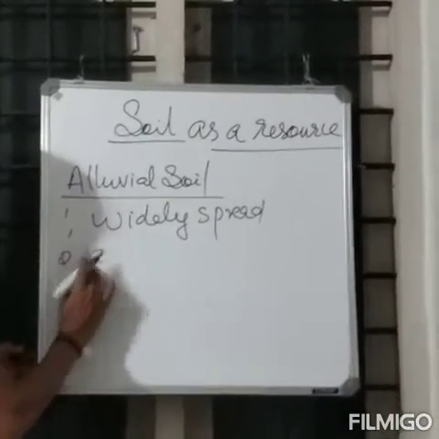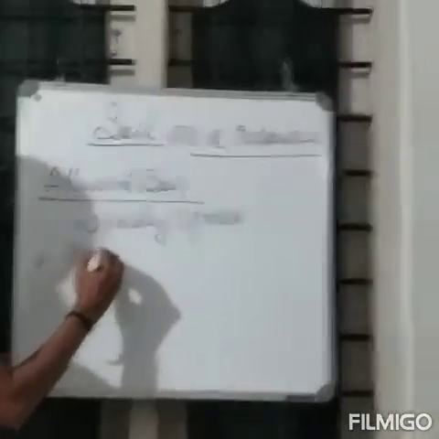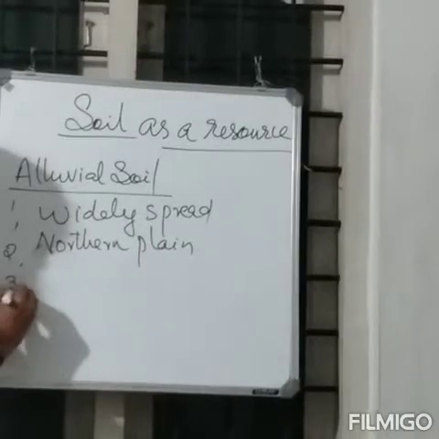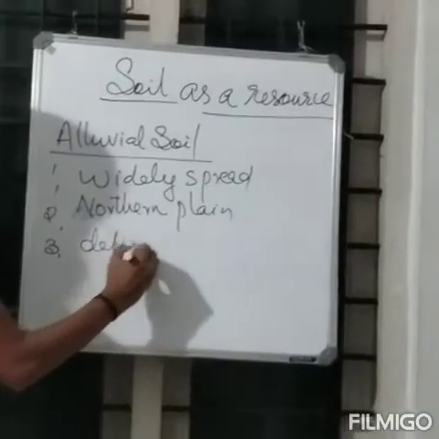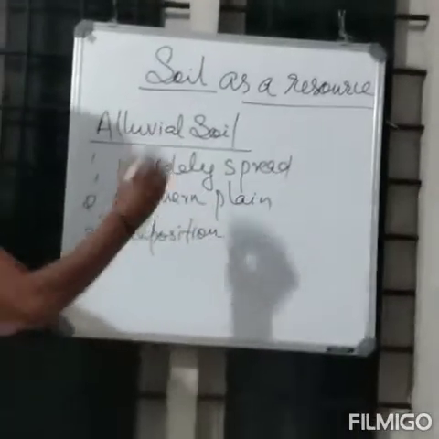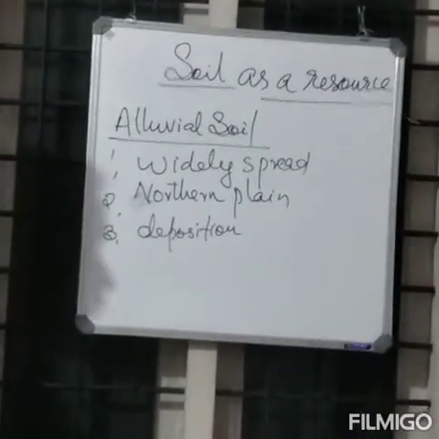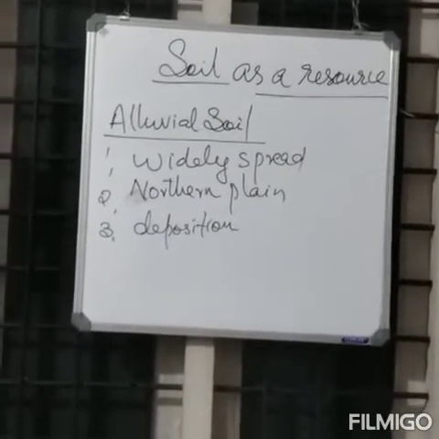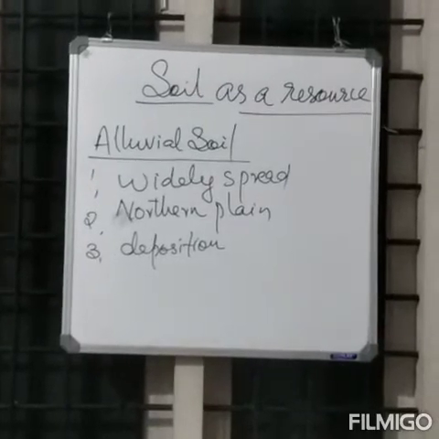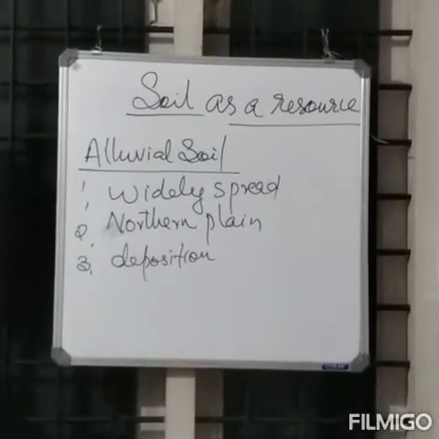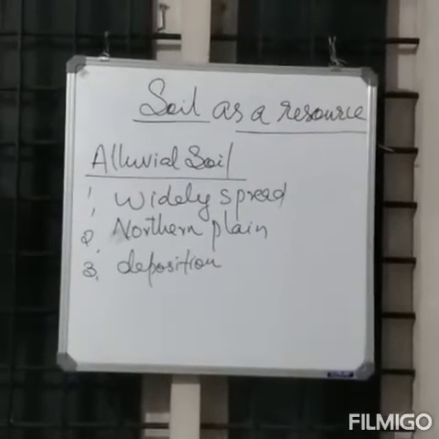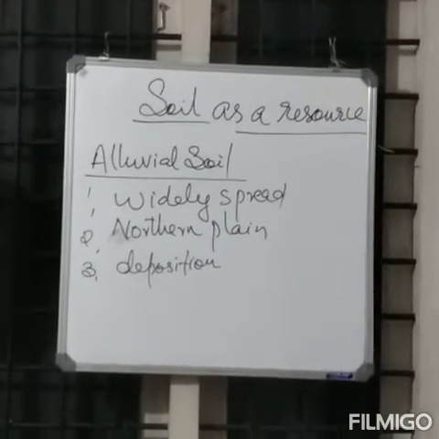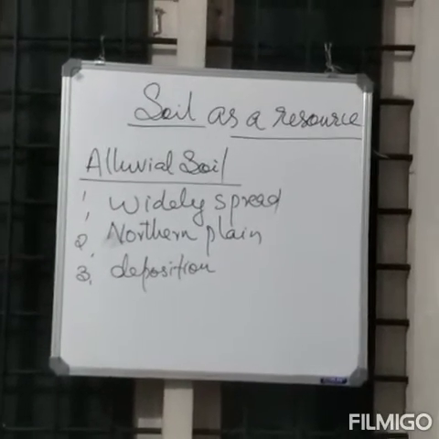The second point, northern plains. The third one, because of depositional work. Then, these soils are found in the eastern coastal plains also, in eastern coastal areas such as the deltas of rivers Mahanadi, Krishna, Godavari, etc. According to age, alluvial soil can be classified into old alluvial soil and new alluvial soil.